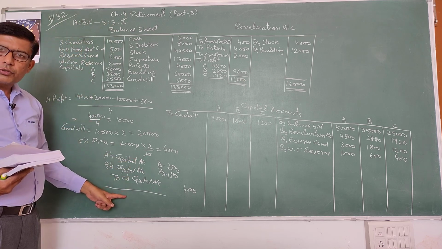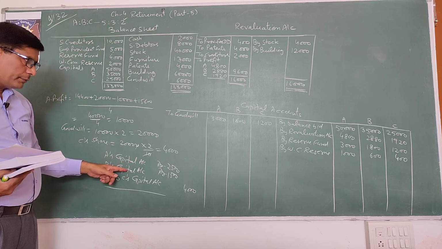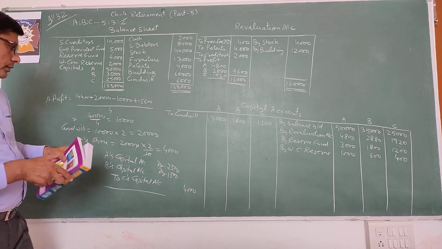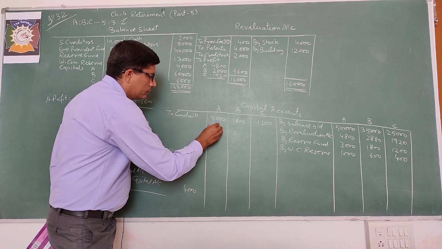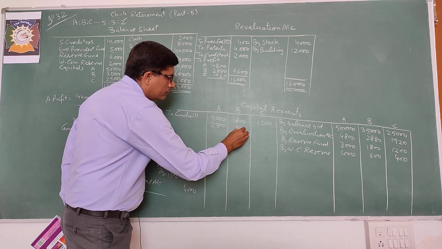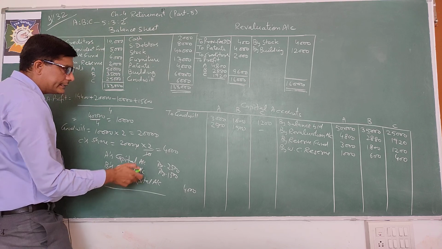So this is the entry for goodwill. Here A and B are debited, so you will record to the debit of A and B. A is debited by 2500, B is debited by 1500, right, to C's capital.